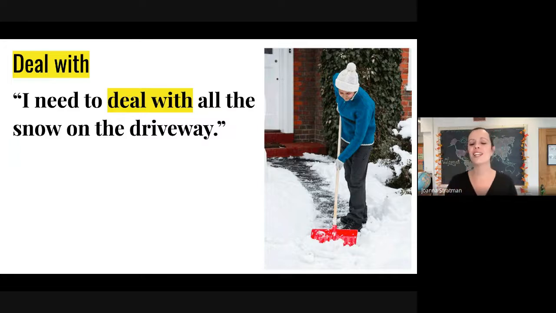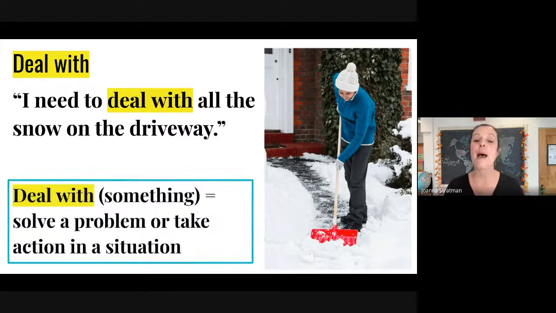We typically use deal with when we encounter a problem that we need to fix, because deal with means to solve a problem or to take action in a situation. So here in Montana, we get a lot of snow. So we often need to deal with the snow.